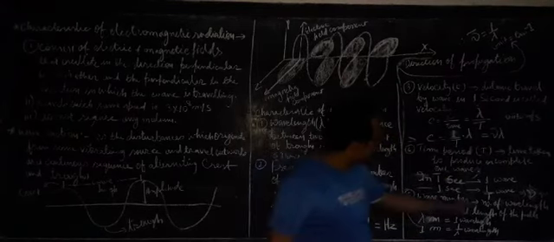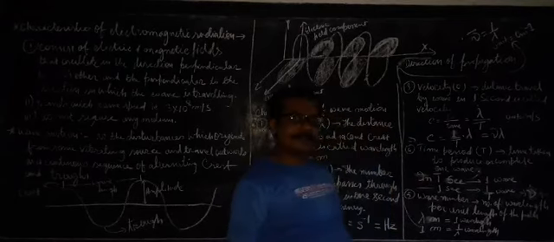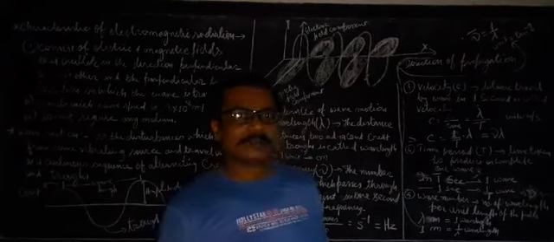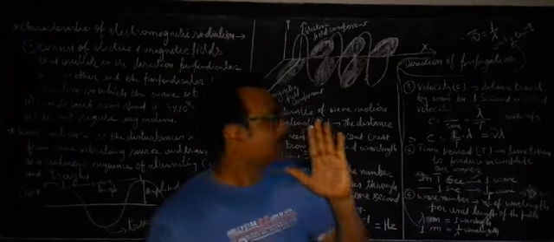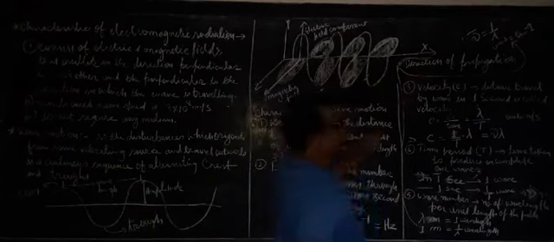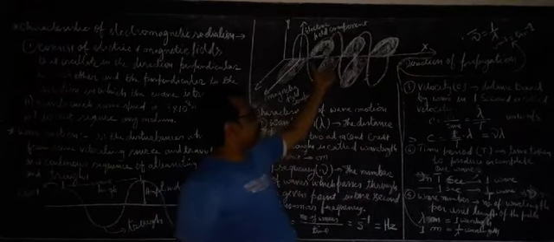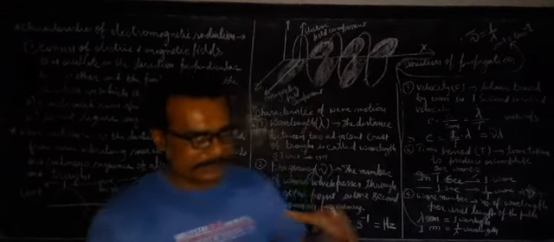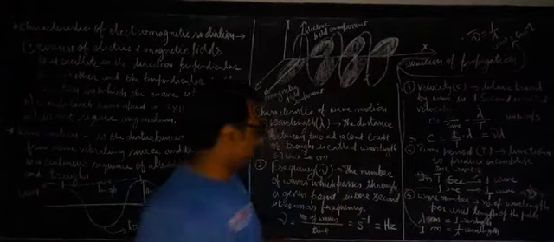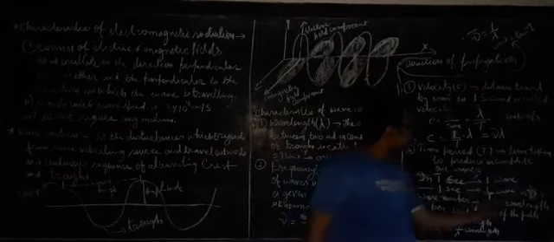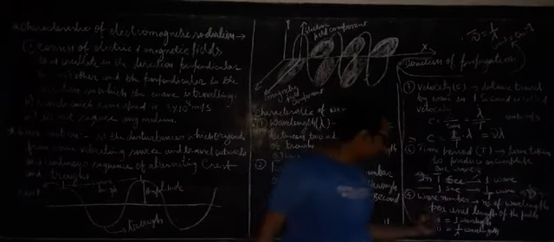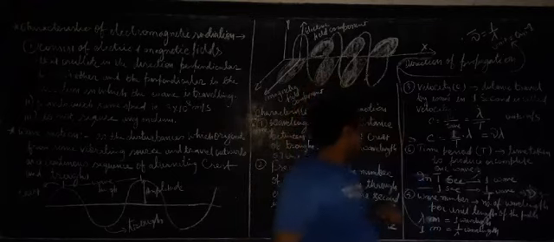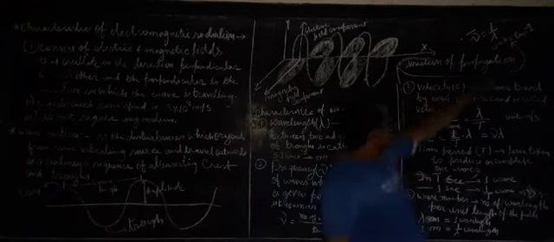Last is the wave number. Wave number means the number of waves produced per unit length of the path. We take unit length of this path and see how many waves are produced, and how many wavelengths. So wave number is nothing but the number of wavelengths per unit length of the path.